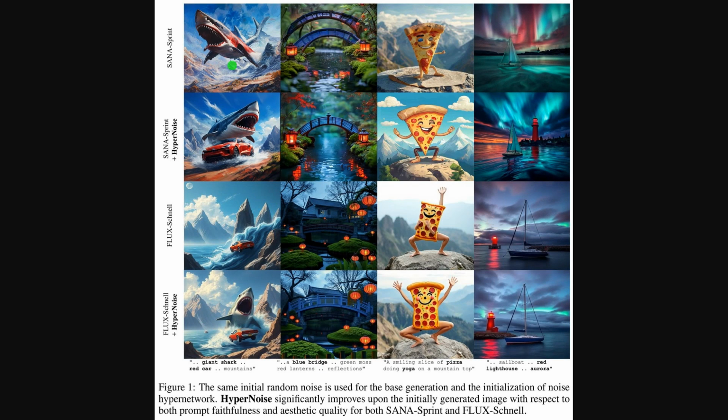Alright, this figure shows side-by-side grids comparing base generators to the same models with the noise hypernetwork applied, using the same starting noise. The top two rows are SANA Sprint, then SANA Sprint plus Hypernoise, followed by FLUX Schnell and FLUX Schnell plus Hypernoise. Building on our intro, notice sharper prompt alignment and cleaner composition, like clearer bridges, brighter lighthouses, and the smiling pizza with consistent pose, while style and diversity stay intact.